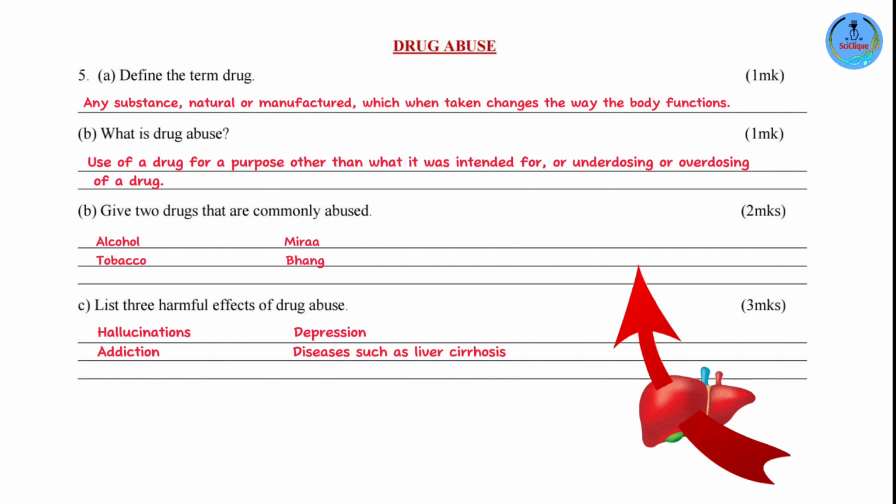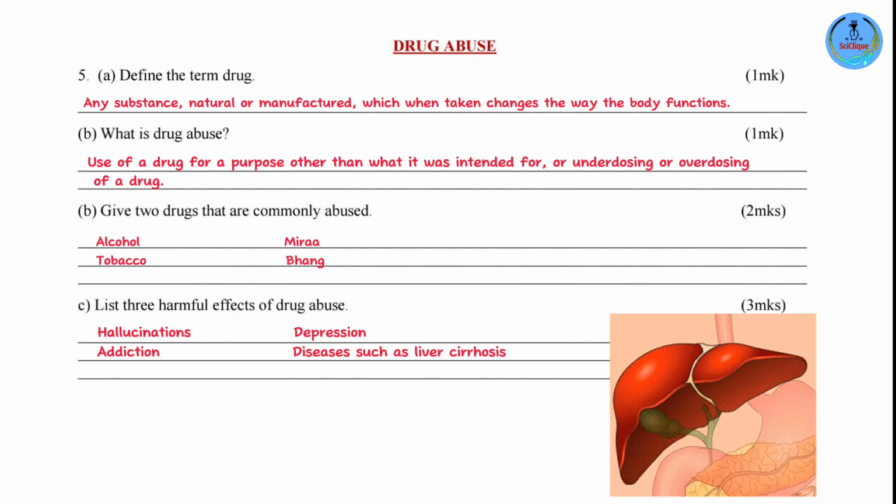Now, this process is highly toxic. It's poisonous and can cause the destruction of the cells within the liver. So, over time, with continuous use of alcohol, the cells that are there in the liver are going to die, and you're going to have healthy tissue replaced by damaged tissue. This causes a disease known as liver cirrhosis, and unfortunately, it's permanent.